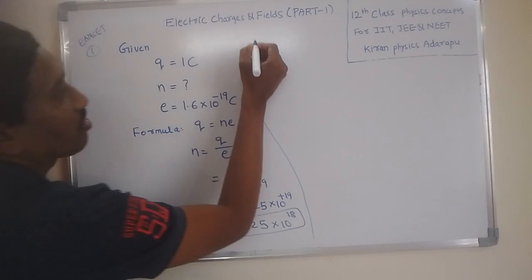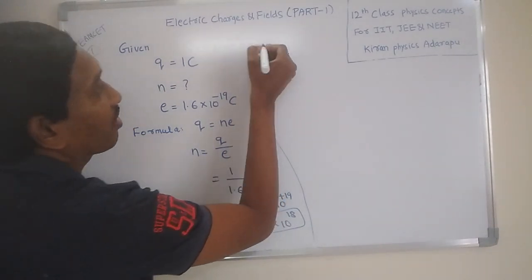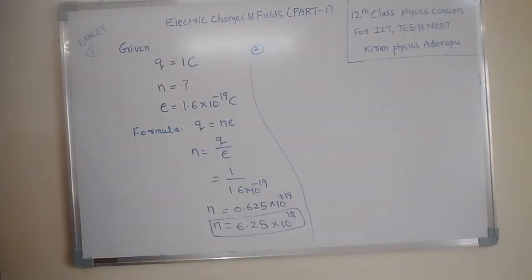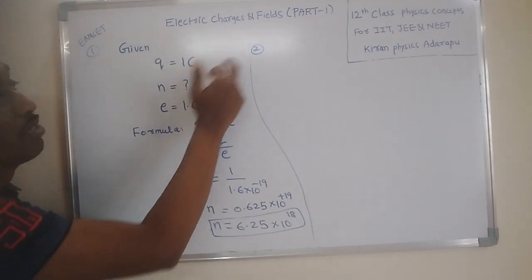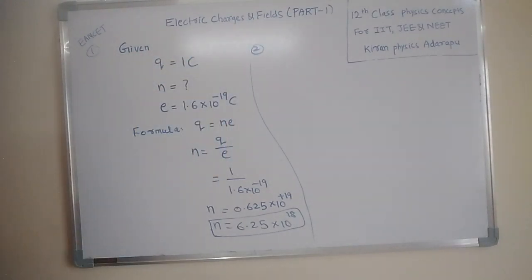For example, one question is asking like this. One million electrons are added to the body. Then what is the charge on the body? Here, the earlier question asked how many electrons are in 1 coulomb of charge, but here it is asking, when 1 million electrons are added to the body, what is the charge on the body?